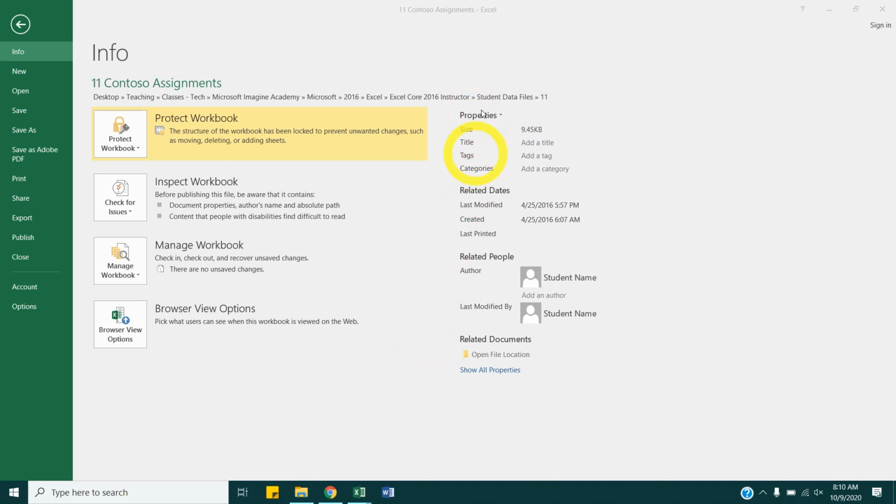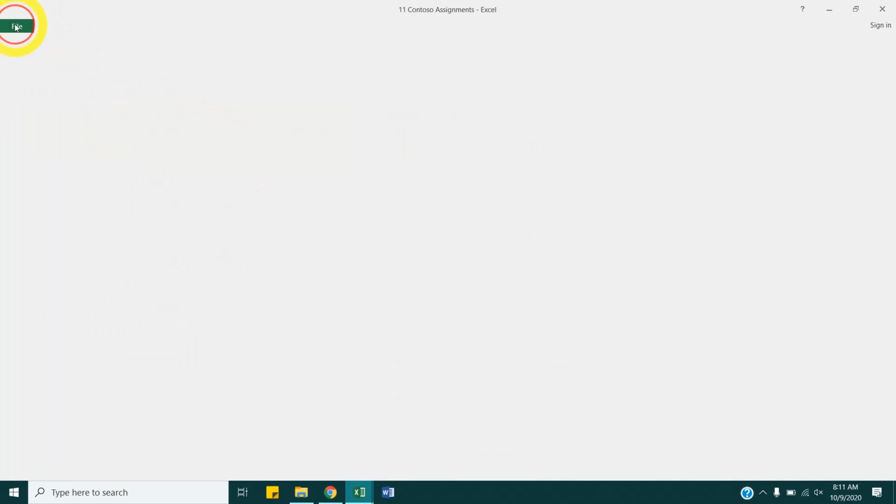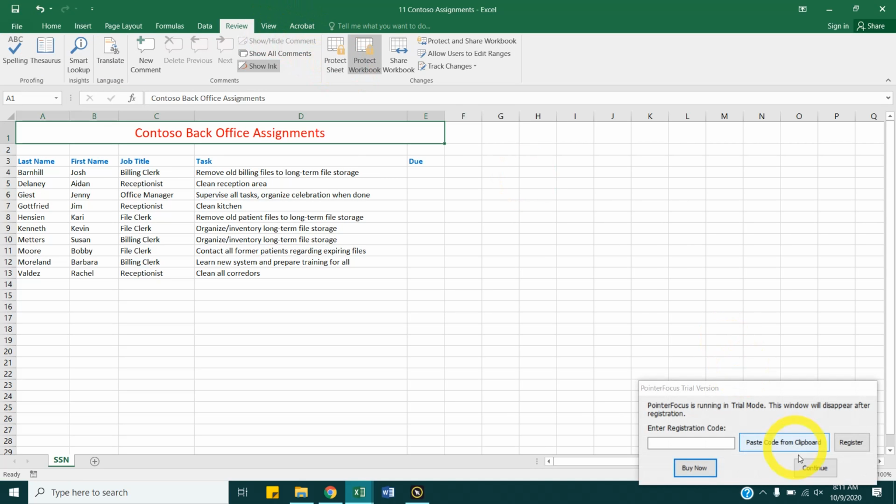We see some categories and tags underneath properties. All the way at the bottom, we can click Show All, and it'll have a few more pop up there. Or we can even click Properties at the top right there in Advanced. The reason we can is because I might have to unprotect it here.